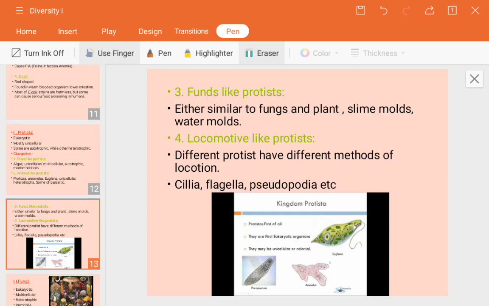False feet means the organism does not have feet. You know that feet means toes or fingers, so the legs. Those lacking feet are known as having false feet, known as pseudo. Pseudo means without any fingers or anything. So why have they been named pseudopodia? Because they do not have any body parts to take up food materials from the surroundings.